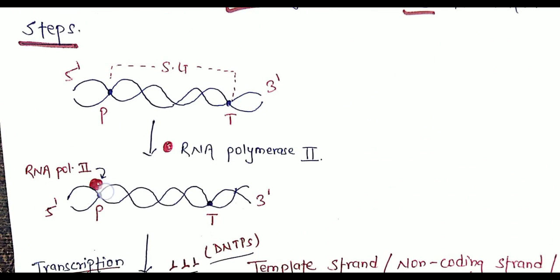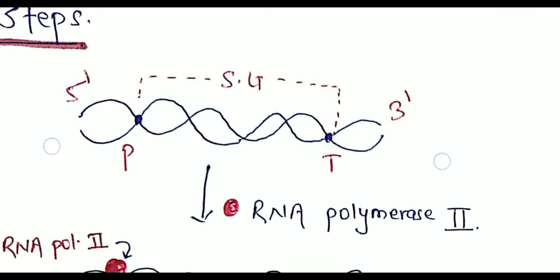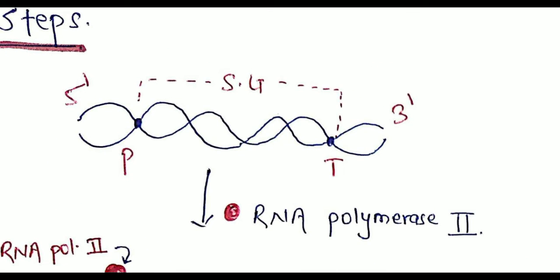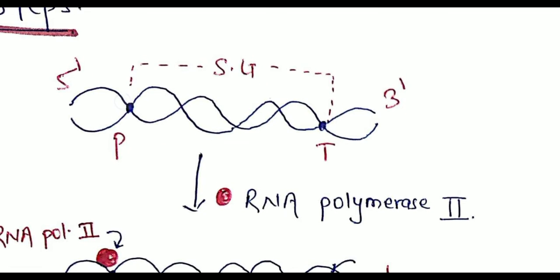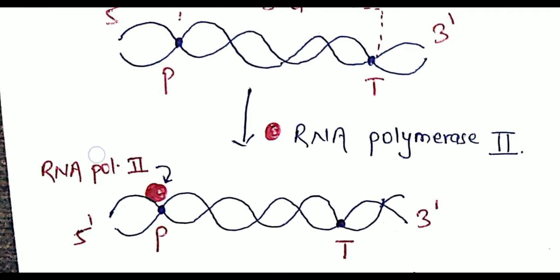Now let's see the steps of transcription. You can clearly see the general structure of DNA, as the promoter and terminator points are indicated here.